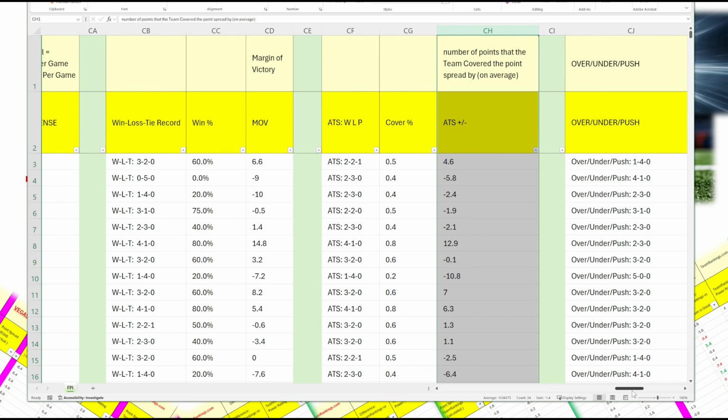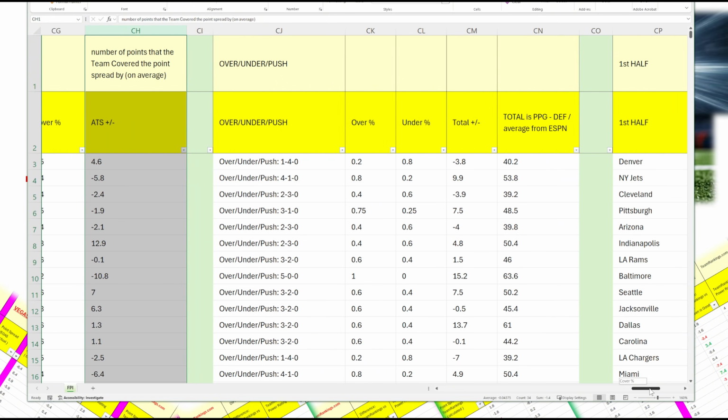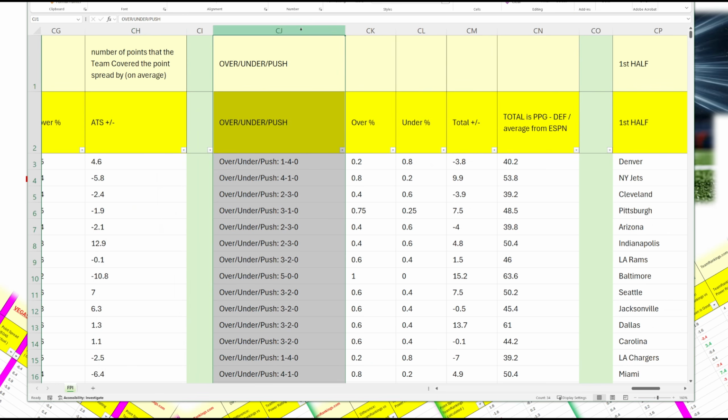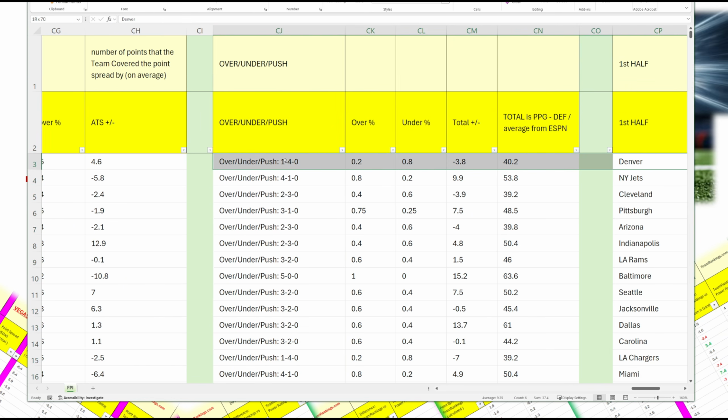I also include over and under information. Over, under, and push. What this means is how often the teams have gone over, how often the teams have gone under, and how often there has been a push. For example here, Denver has gone over 1 time, under 4 times, and there's been a push 0 times.